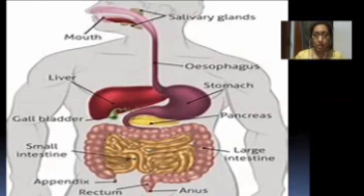Dear students, not only these parts are assisting in our digestive system, there are certain glands as well. The very first gland which is assisting in this process is present in our buccal cavity. This is the salivary glands. Then in the abdominal cavity, we have the liver, which is the largest gland of our body, and the second one is the pancreas, which is the second largest gland of our body.